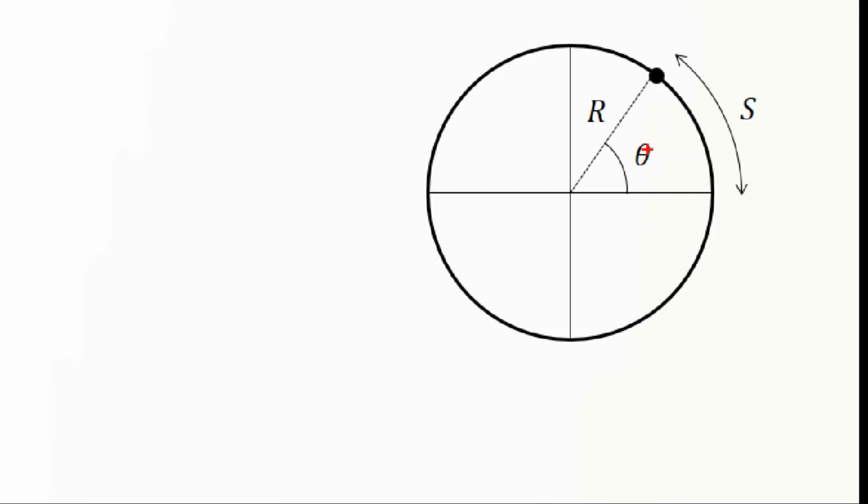Velocity and angular velocity. Suppose here we have circular motion in which the object, represented by a dot, has an angular position theta moving along radius r. S would be the actual distance, the arc, as it moves from point A to point B. If you cut the circle here and stretch this arc, it would be represented by a horizontal line like this. The measure of this in meters is equal to the arc S. The arc length S is related to the polar coordinates r, theta by s = r theta, so this is a new equation that we should consider.